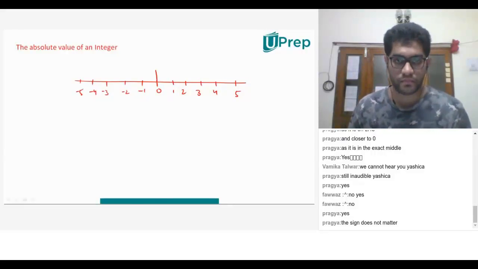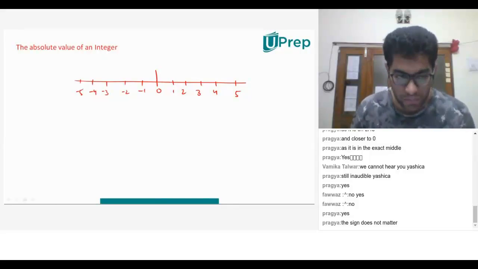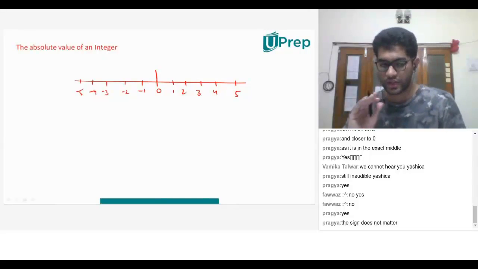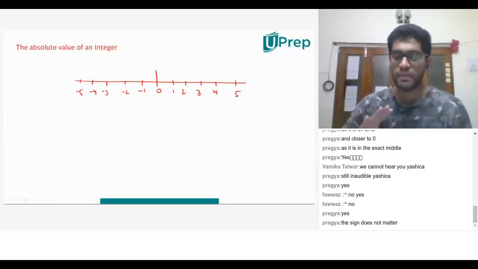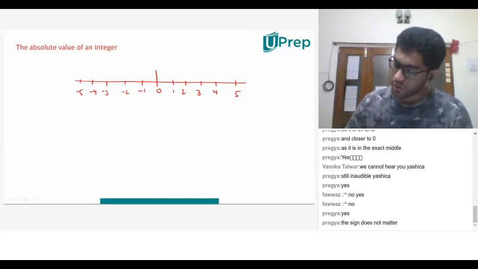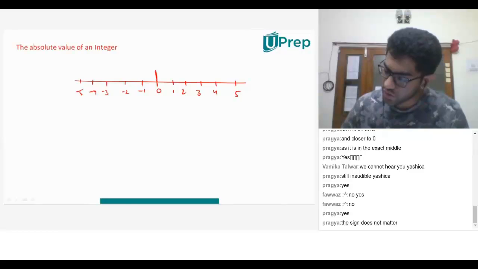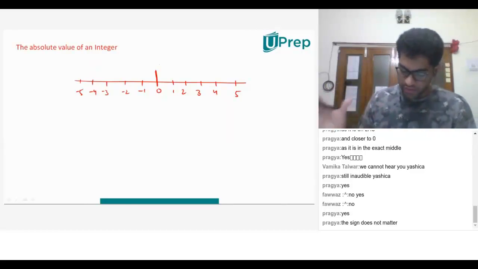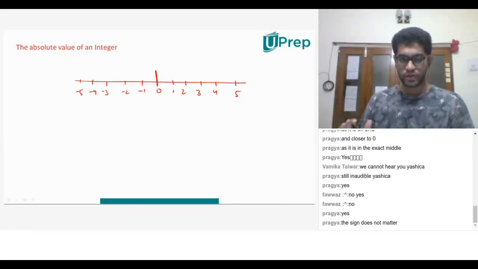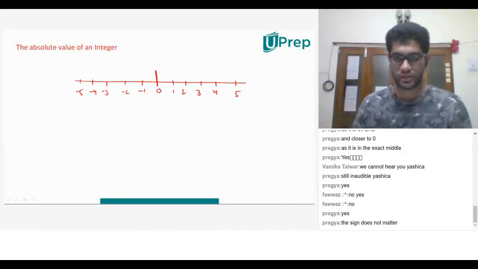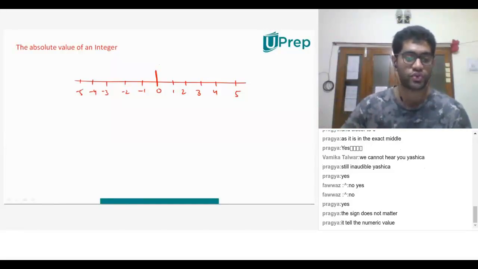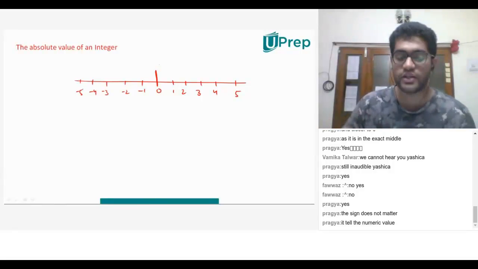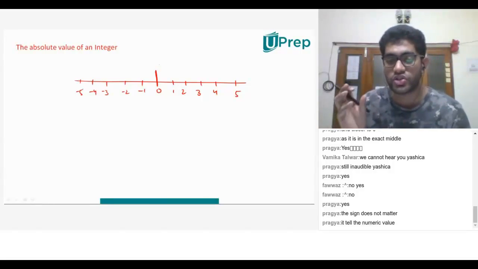Pragya says the sign does not matter. Yes, that is right. It is simply ignoring the sign. But what is it trying to tell us? With respect to 0, 0 is our point of reference. Any kind of distance, either to the left or to the right, that is the absolute value. We do not consider the sign over here. Absolute value does not take into consideration the sign. It just tells you the numeric value or the units.